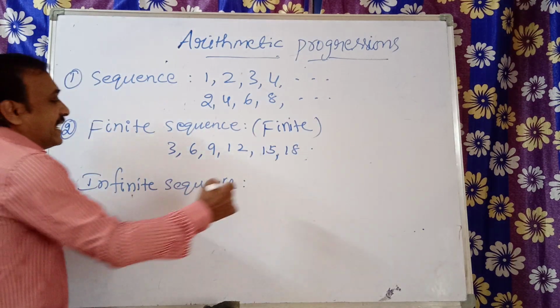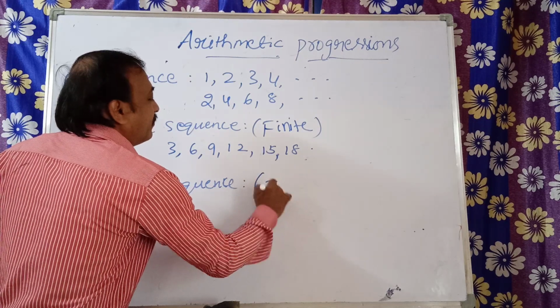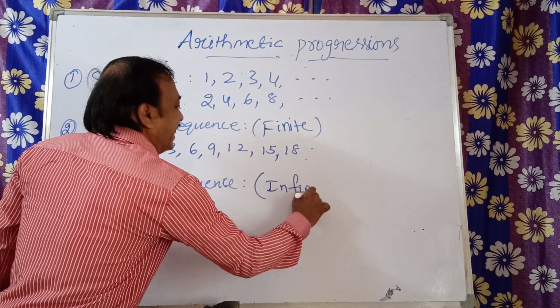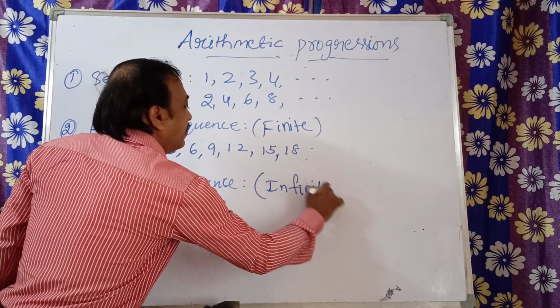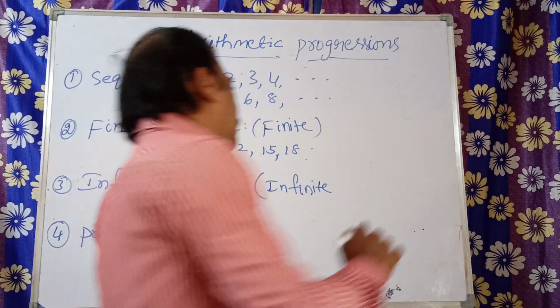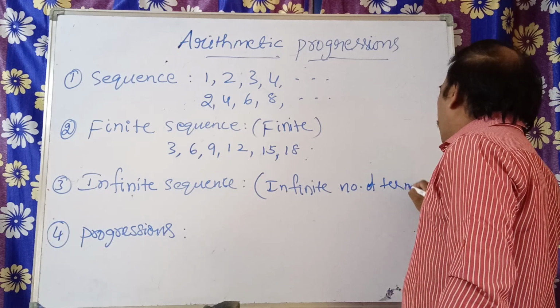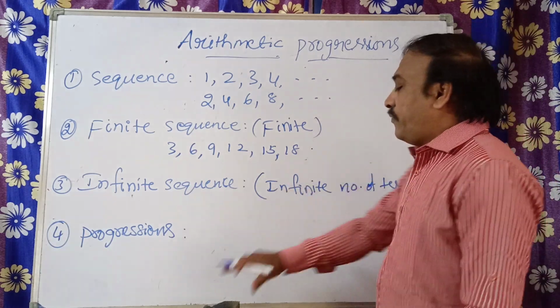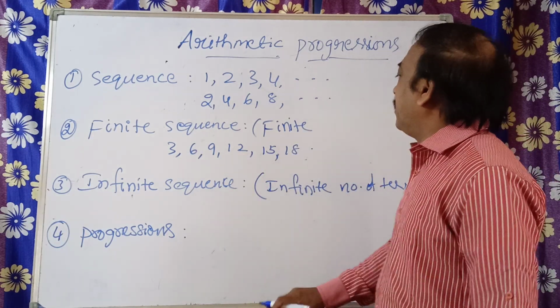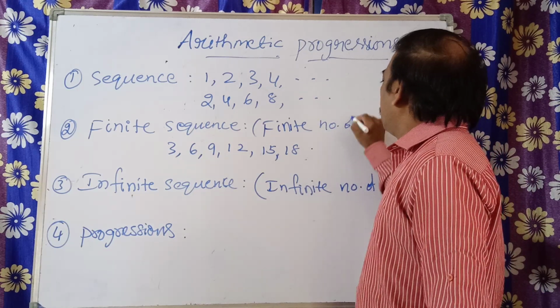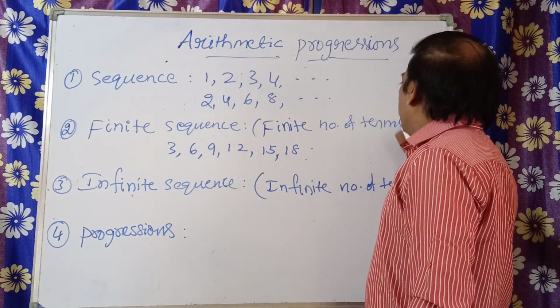Then an infinite sequence means the number of terms will be infinite. Infinite number of terms will be there, whereas here a finite number of terms will be there. What are terms?